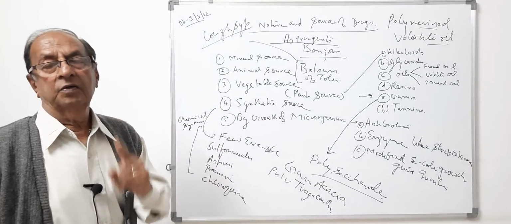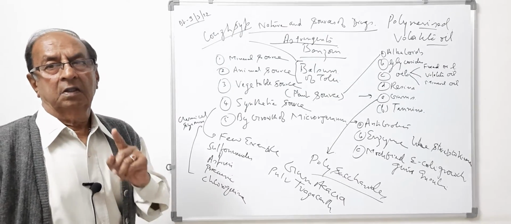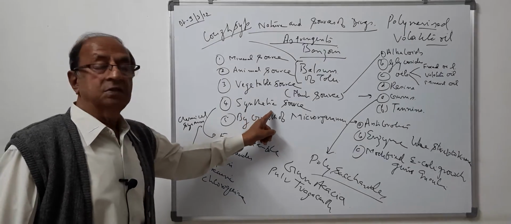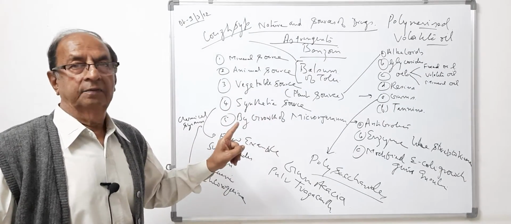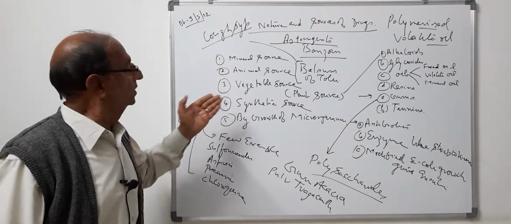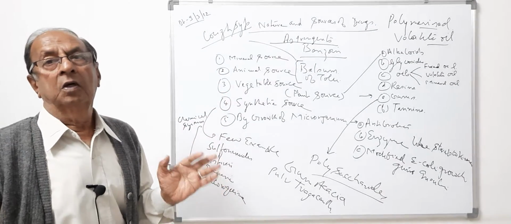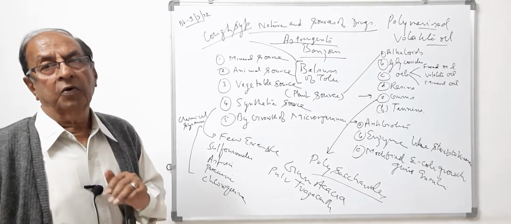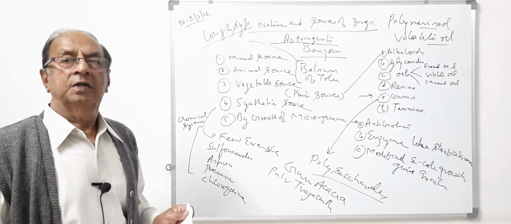60% of the drugs nowadays which are used in therapy practice are obtained from the synthetic source only. Other sources are still being used, but the synthetic source is the biggest source now to prepare the different drugs to be used for the treatment of different diseases.